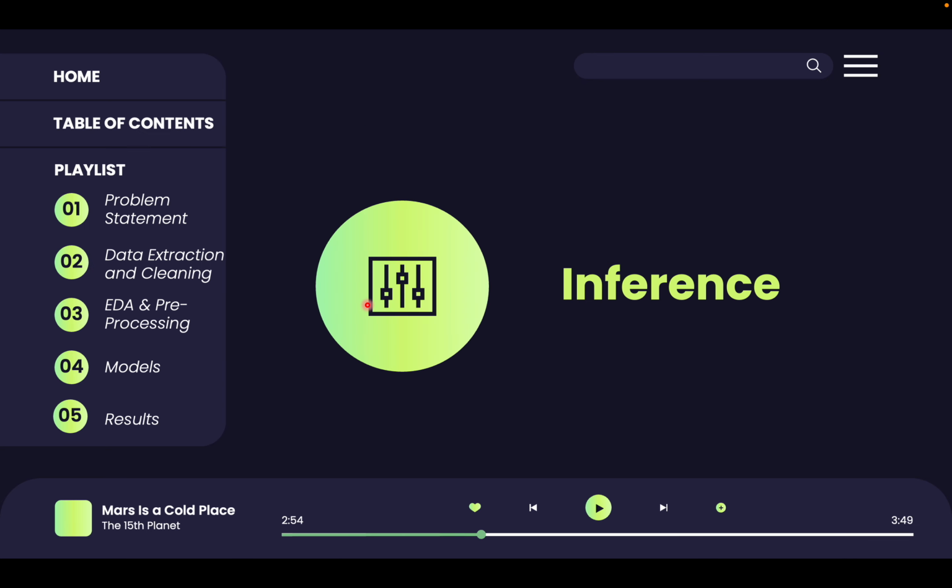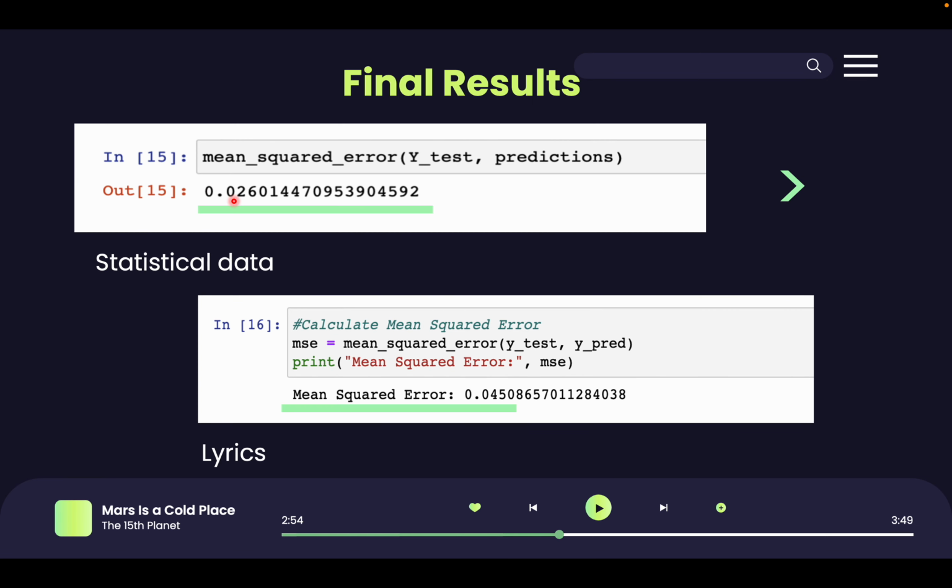So, coming to the final inference. Since the MSE of statistical data, that was 0.026, is less than that of the lyrics data, 0.045, we conclude that the statistical features like liveness, tempo, danceability, etc. are better predictors of the popularity of a song than its lyrics. Thus, our inference would be that artists should focus more on these statistical features than on lyrics in order to compose more chartbuster songs.